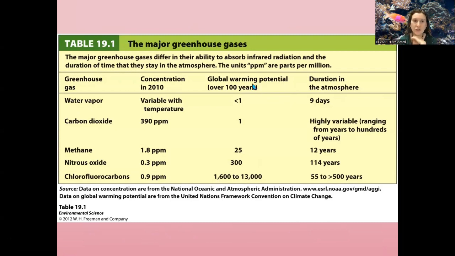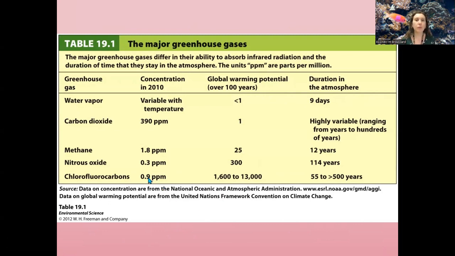Now we're looking at global warming potential. We're also looking at duration in the atmosphere. We did say that CFCs, because they're a man-made compound, are incredibly durable. It takes a really long time for them to actually break down. It has to be hit with a certain amount of infrared radiation to actually break apart that chemical compound. Because of that, look at that duration in the atmosphere. CFCs, again, really, really large. They have the greatest amount of global warming potential.